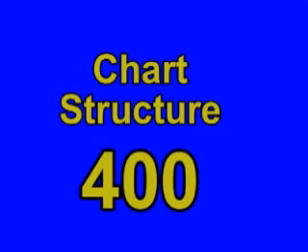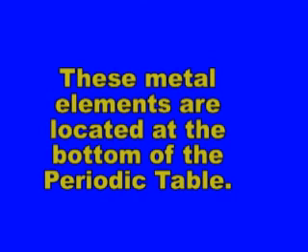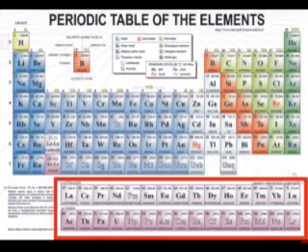I choose chart structure for 400. These metal elements are located at the bottom of the periodic table. Clayton. What are rare earth metals? Rare earth metals is correct.